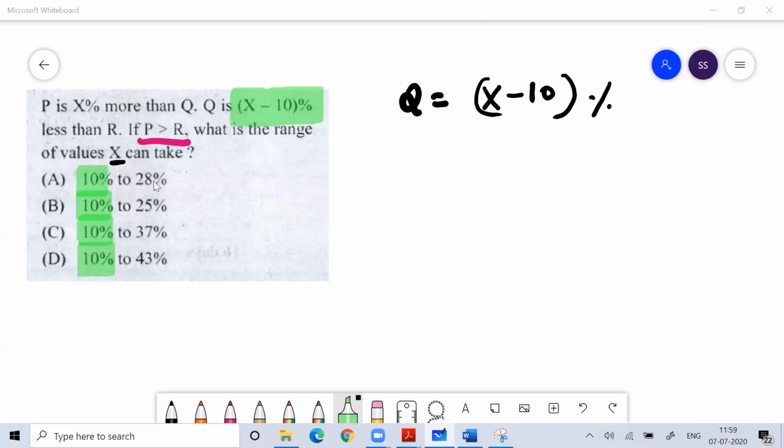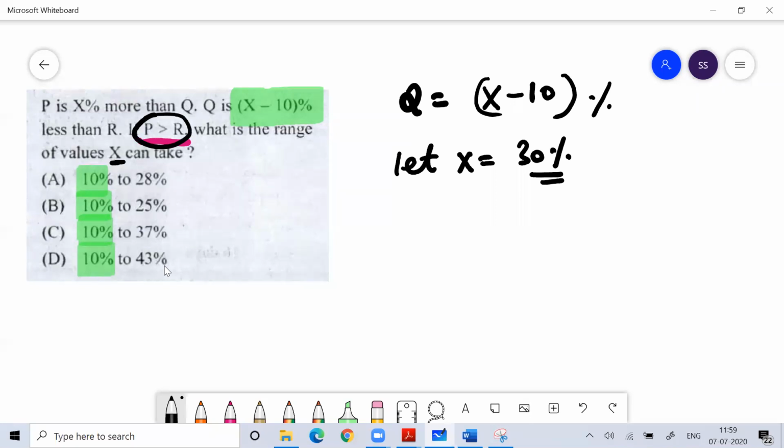I don't know. The answer can be option A, option B, option C, or option D. So let's randomly take some value. Let x be equal to 30%. Very good hint is given to me: this question is solved with the important thing that p should be greater than r. I'm just assuming, I don't know the correct answer, that x is 30%. Can I do that?